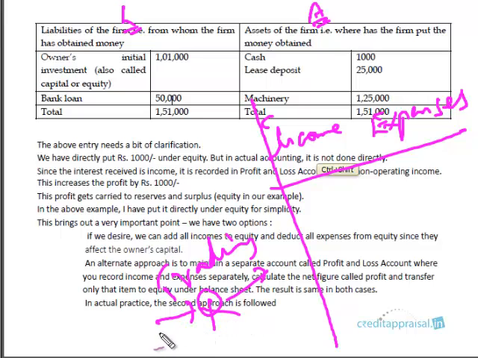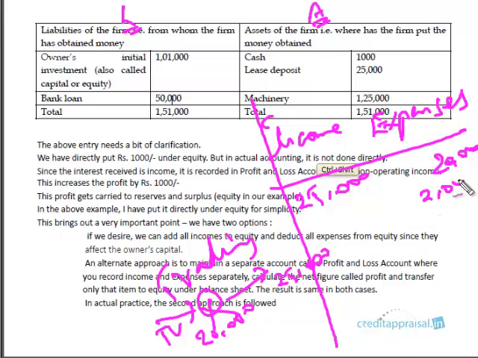So take for example, it has bought a TV. This company is into the trading of television sets. So it's bought a TV for 20,000 and it is selling for 25,000. So 5,000 is the profit, right? This is what the business of the company is. So if you see the income, it will be 25,000. The expense is 20,000. Let us assume the other expenses like selling, commission and all this are 2,000. So this is 22,000, this is 25,000. So this is 3,000 profit.